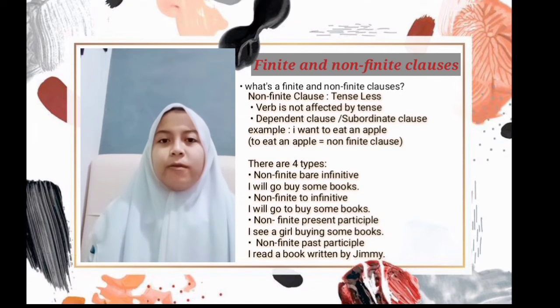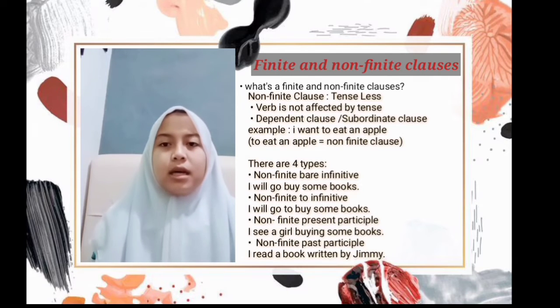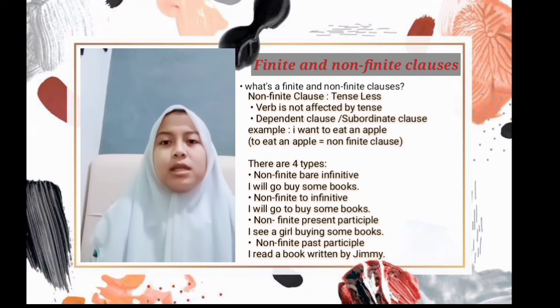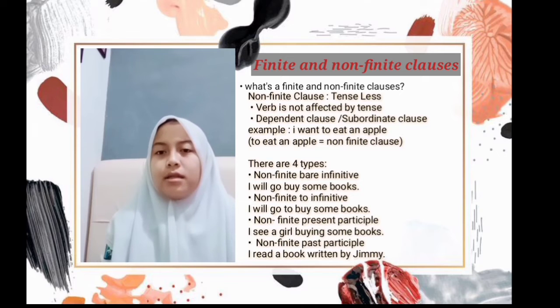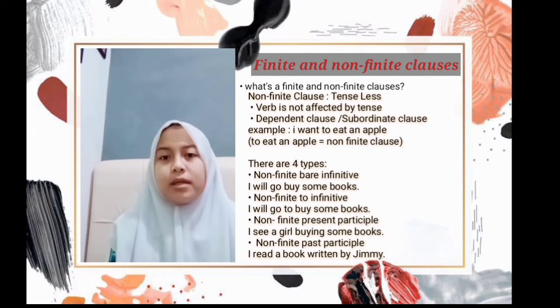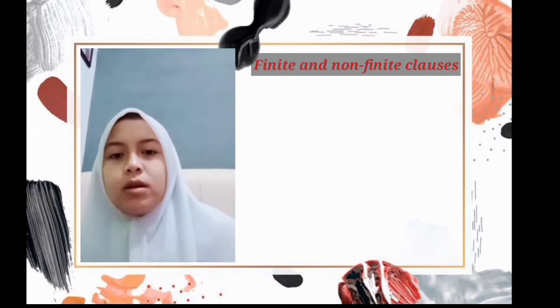The third, the non-finite present participle. An example like this: I see a girl buying some books. "Buying some books" is a non-finite clause that uses verb-ing. And the last, the non-finite past participle. An example like this: I read a book written by Jim. "Written by Jim" is a non-finite clause that uses verb 3.